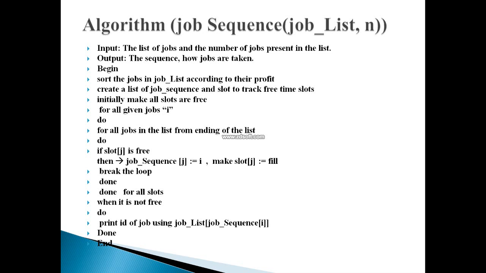Time slot means a time limit given for each and every job to be executed. The difference between the time slots is going to be 1 unit only between each and every time slot. Now, how many time slots we have depends upon the deadline of the jobs we have in our job list.